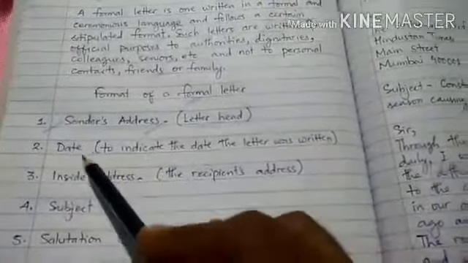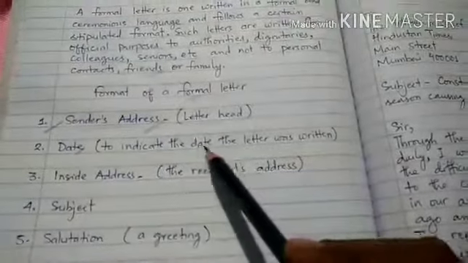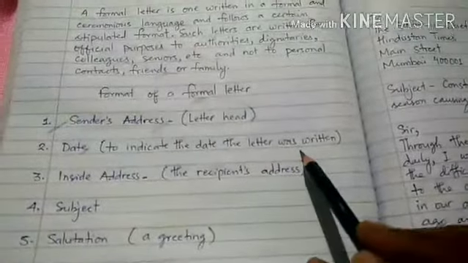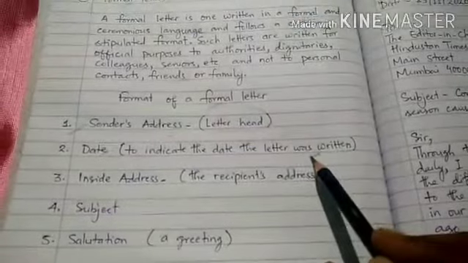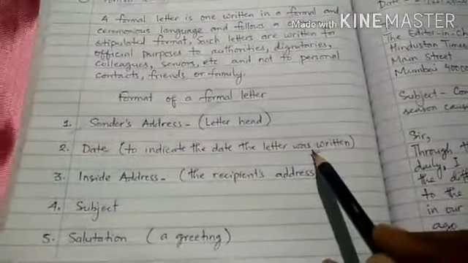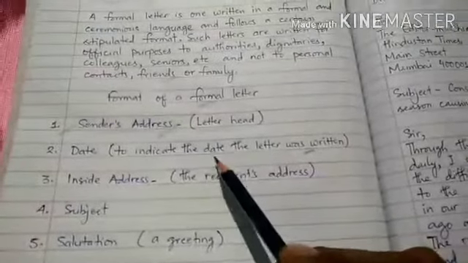After that you will write the date. Why do we write the date? The date is written to indicate the date the letter was written. That means the very date on which you sit down to write the letter.